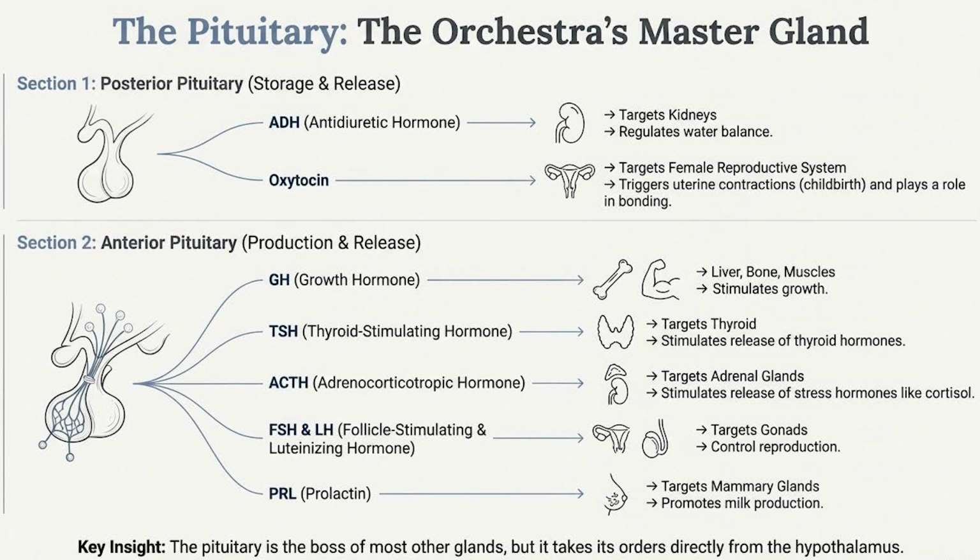The hormones secreted are, here's the list. Growth hormone, GH, which stimulates the growth of bones and muscles. TSH, which activates the thyroid. ACTH, which signals the adrenal glands. ADH, which manages water balance in the kidneys. The popular oxytocin, which facilitates bonding and childbirth. And FSH and LH, which control the reproductive system.